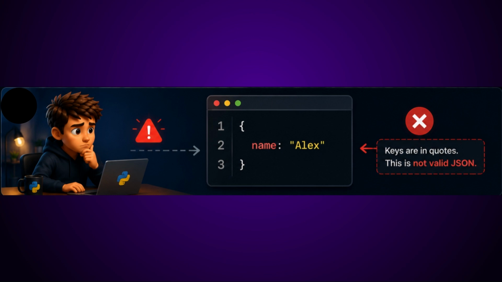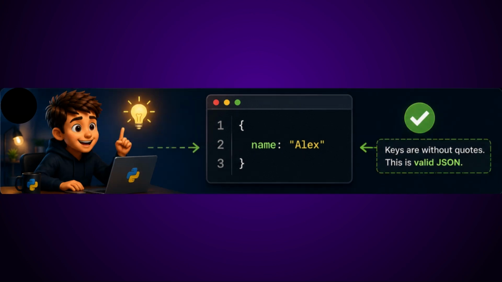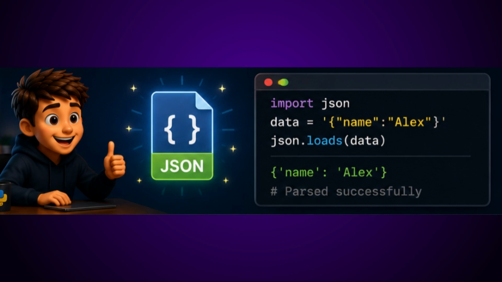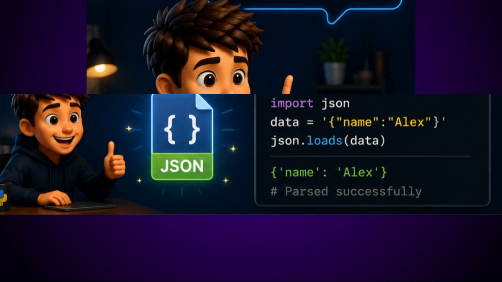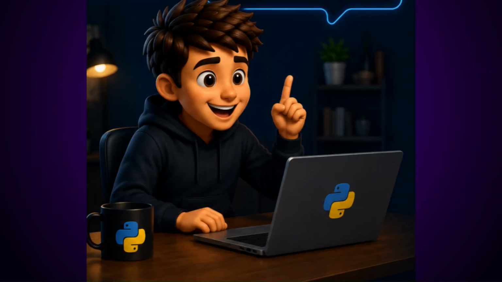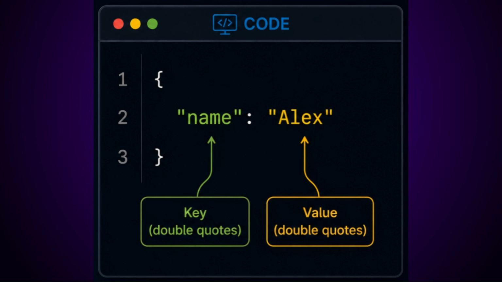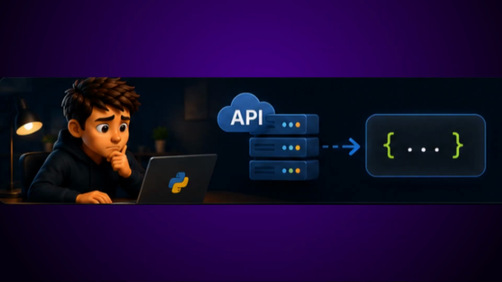Another common mistake is forgetting quotation marks around keys. This is not valid JSON. In JSON, keys must always be enclosed in double quotes.